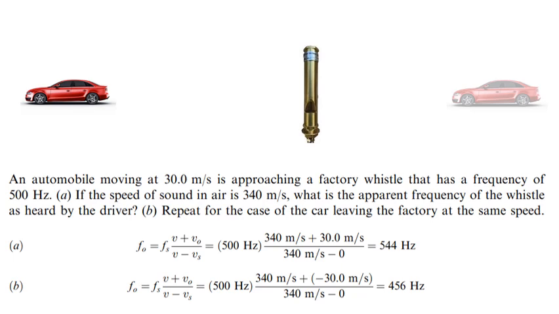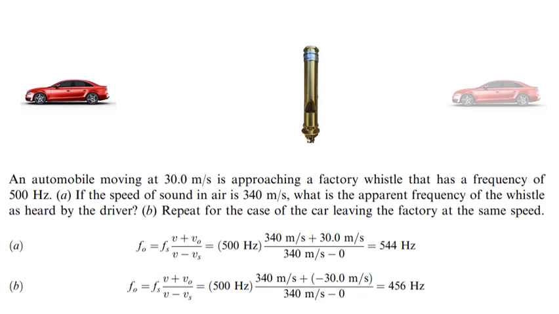First, we are going to determine the apparent frequency of the whistle as heard by the driver. Using the Doppler effect formula, the speed of sound in air is 340 meters per second plus the speed of the observer, that is the automobile, which is 30 meters per second, divided by the speed of sound in air, again 340 meters per second, minus the speed of the source of sound, which is 0.